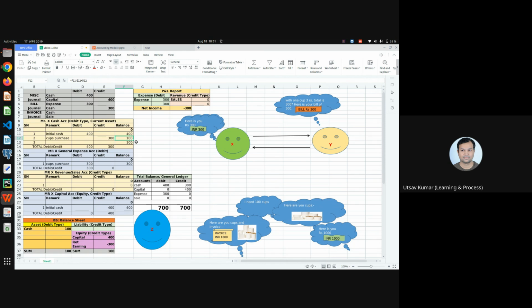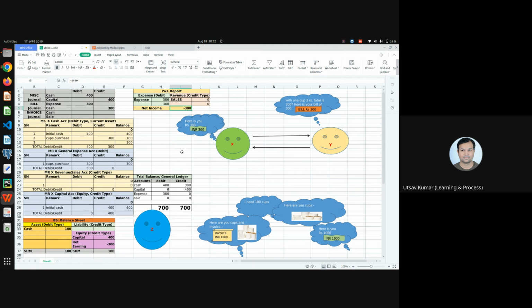And now you can see your trial balance is balanced. Your balance sheet is balanced. But how is it balancing? I am keeping the final cash value here. I am getting a final cash value here, a final capital value here, and a final retained earning. What is retained earning? Retained earning is the net income. But what is net income now?